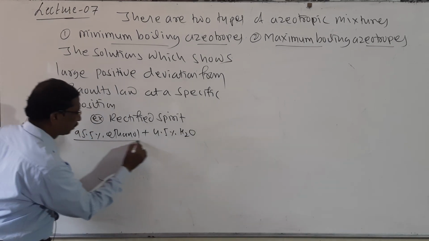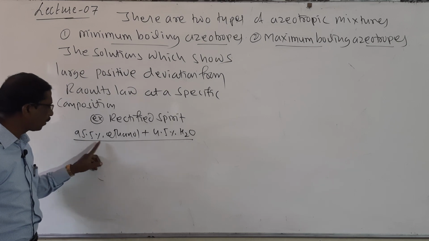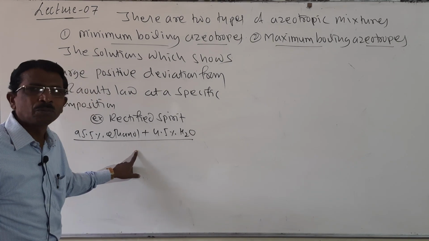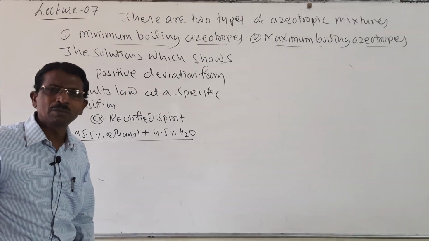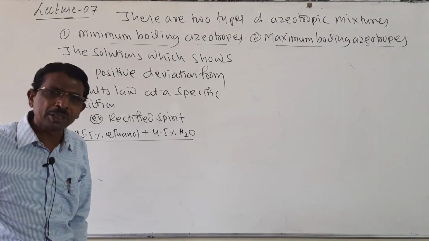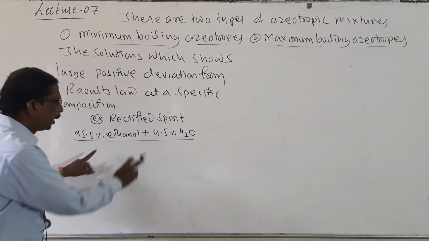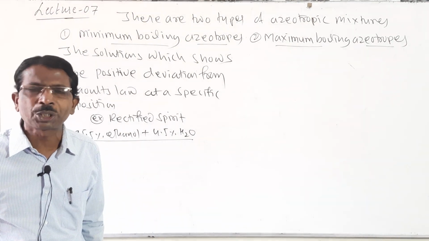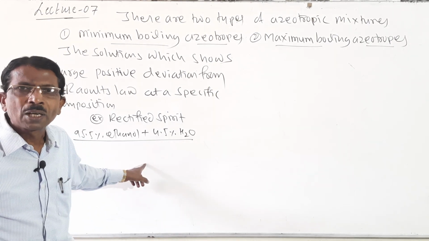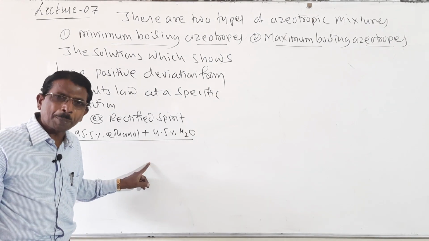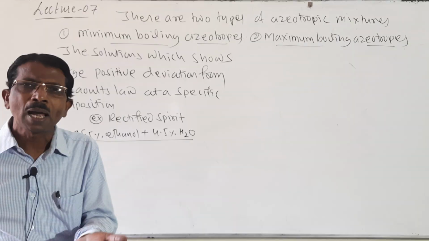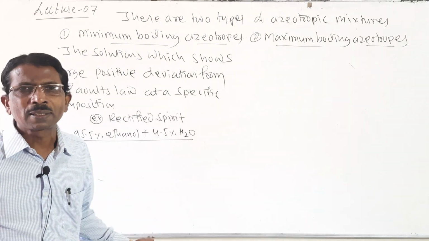Look here, students, 95.5% ethanol, ethyl alcohol, and 4.5% water. This is called rectified spirit. It is an azeotropic mixture. And these two components cannot be separated by fractional distillation, because they form an azeotrope. They have the same composition in the liquid phase as well as in the vapor phase.